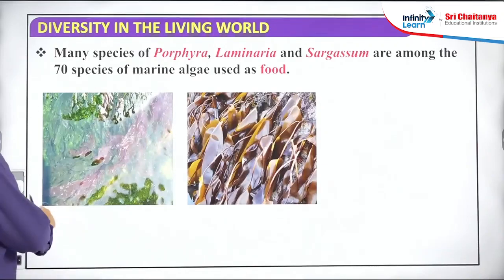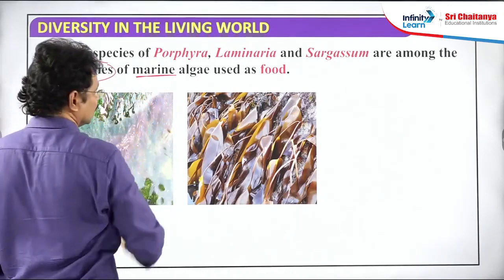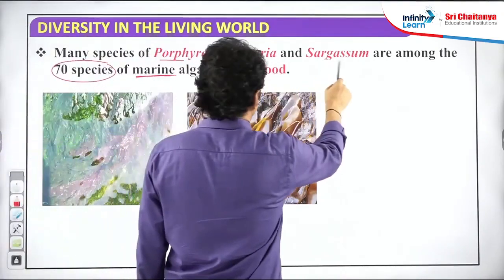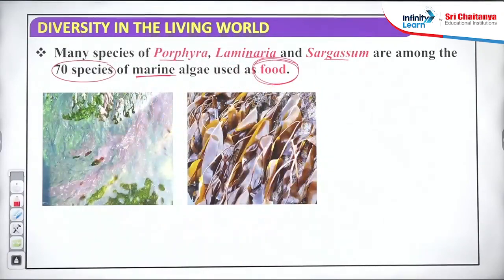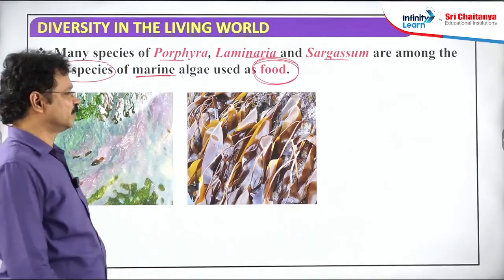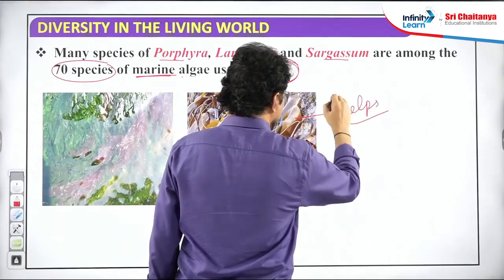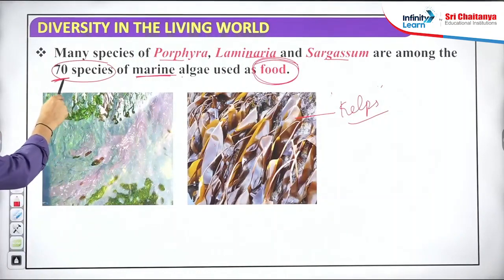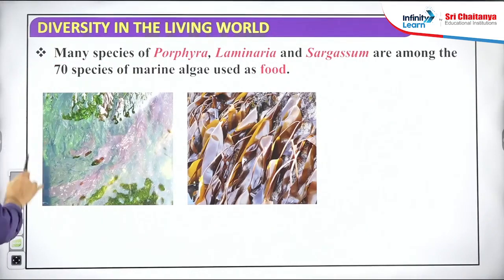Number 4, many species, around 70 species of marine algae, sea algae, saltwater algae, for example Porphyra, Laminaria, Sargassum, act as a major source of food. Porphyra and Laminaria are types of marine algae, huge, large-shaped algae. Based on shape, this kind of algae are called kelps. Around 70 species are there in marine habitats which are used as food.